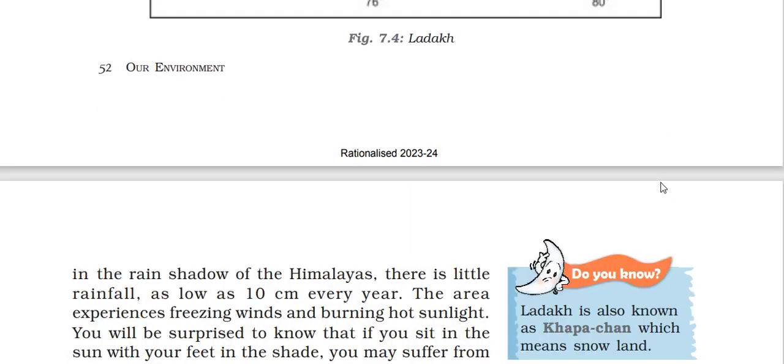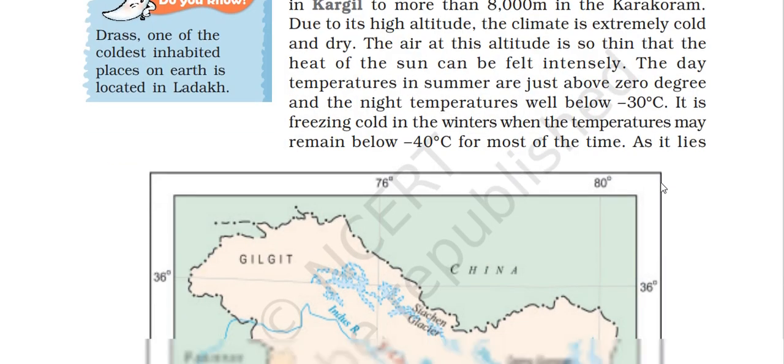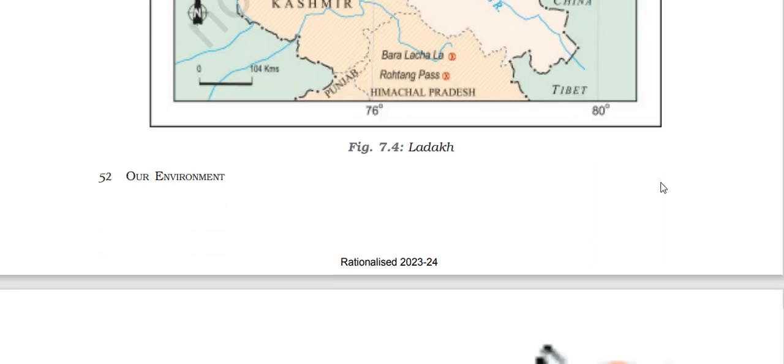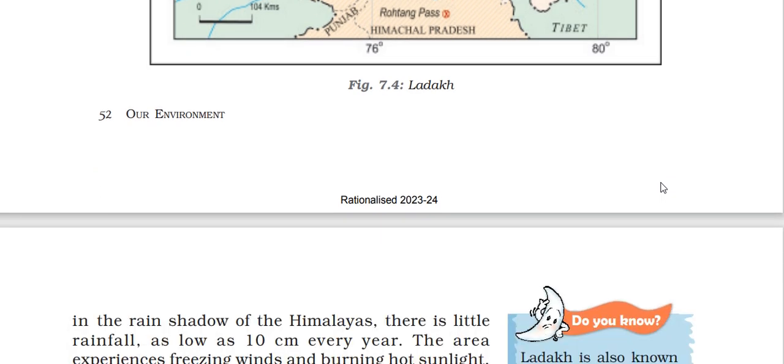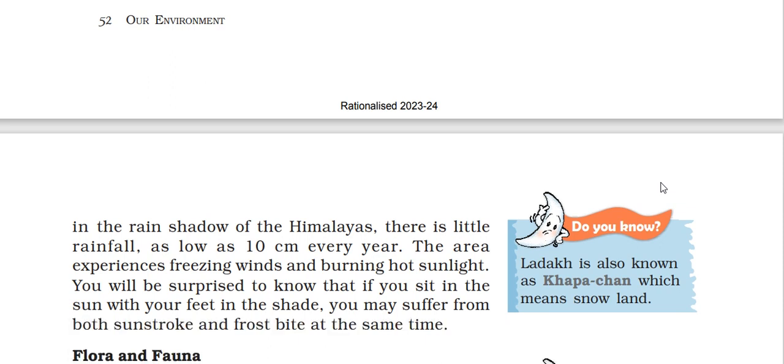On the range side of the Himalaya there is little rainfall, as it lies in the rain shadow area of the Himalaya. There is little rainfall, as low as 10 centimeters every year. The area experiences a freezing wind and burning hot sunlight. You will be surprised to know that if you sit in the sun with your feet in the shade, you may suffer both sunstroke and frostbite.